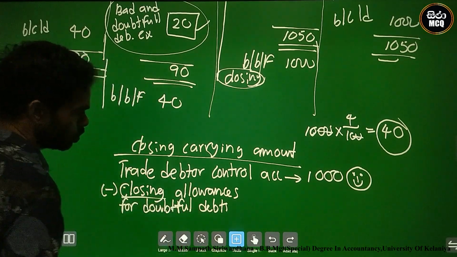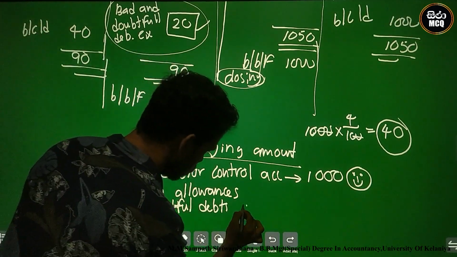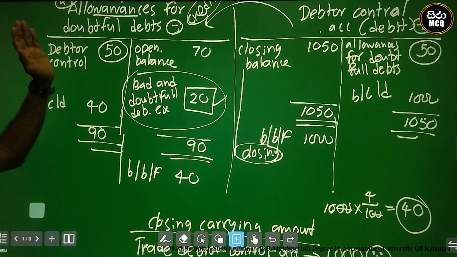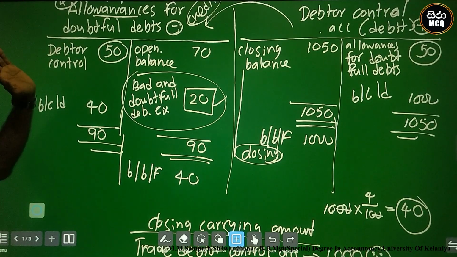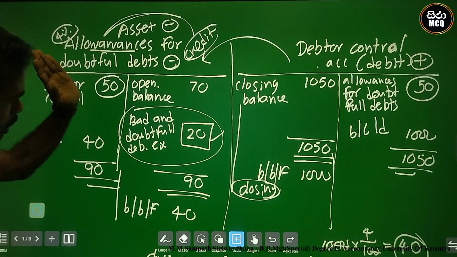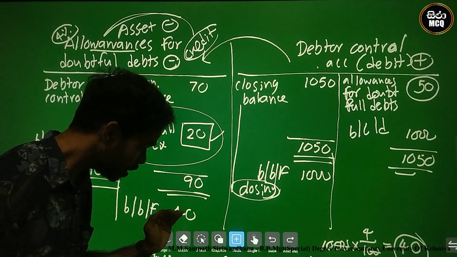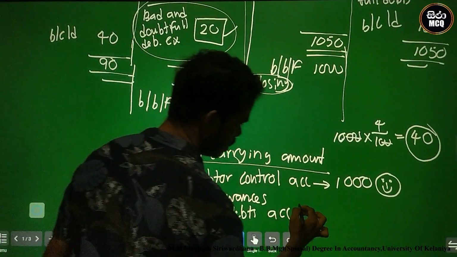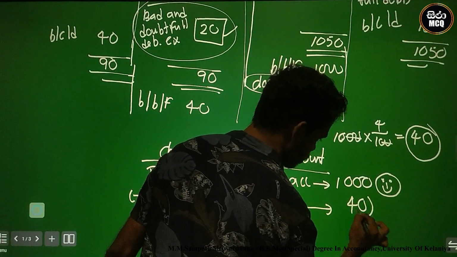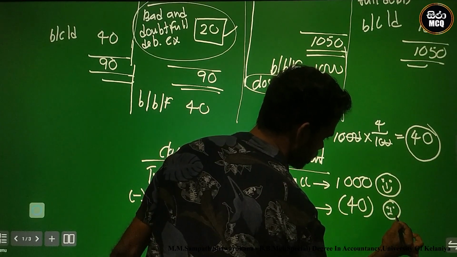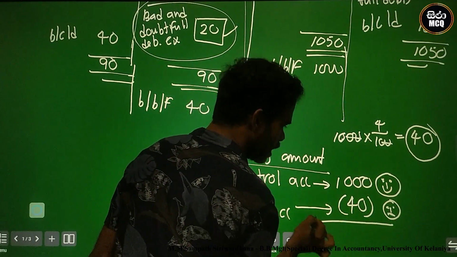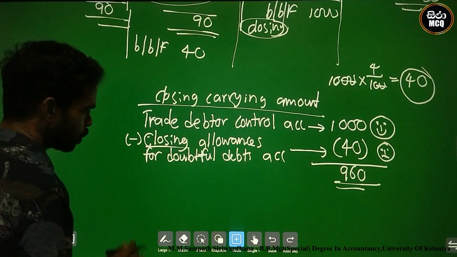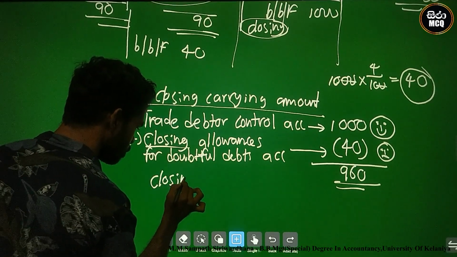The closing balance of the allowances for doubtful debts account. What is the doubtful debts account? It means unhappy persons. The allowances for doubtful debts account final balance, the unhappy person, is finally 40. We must extract this in the calculation. 40 means minus. This is the unhappy person. The net impact, the net carrying amount, is 960. This is the carrying amount, the closing carrying amount.